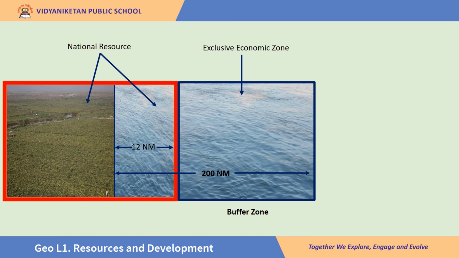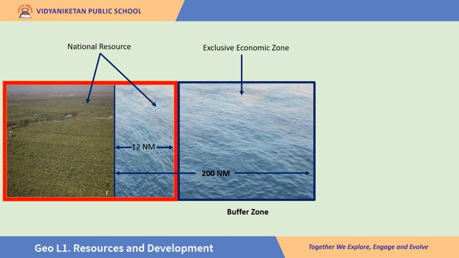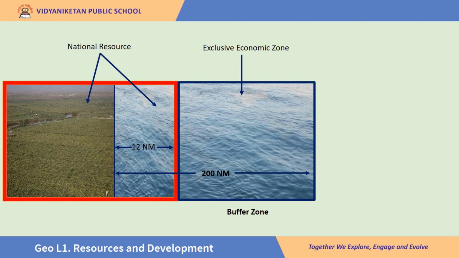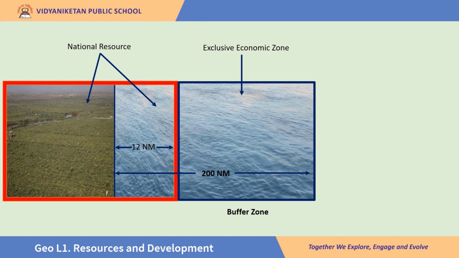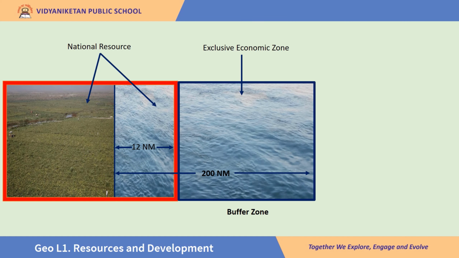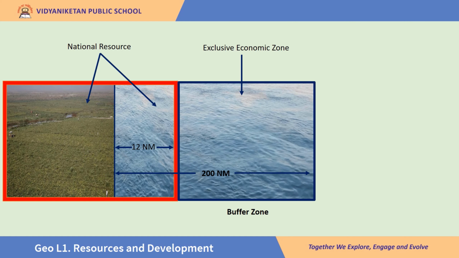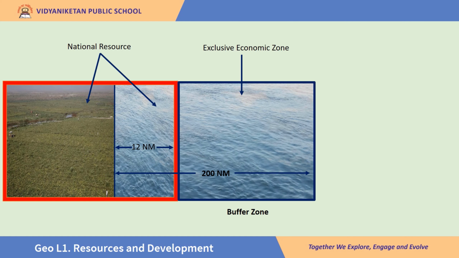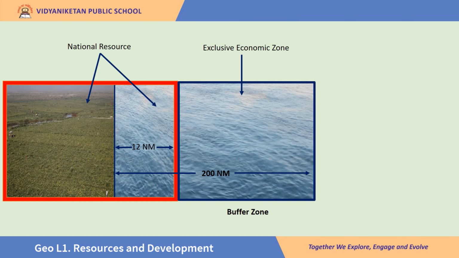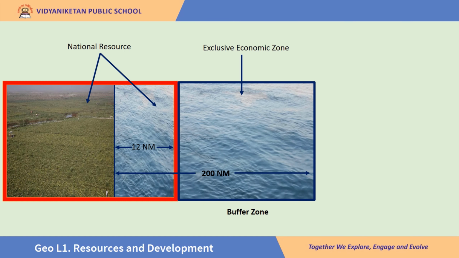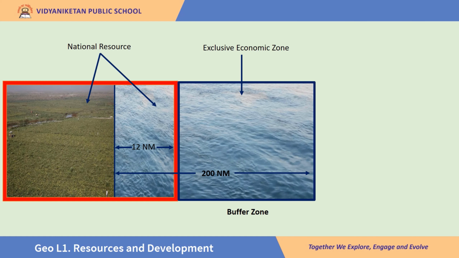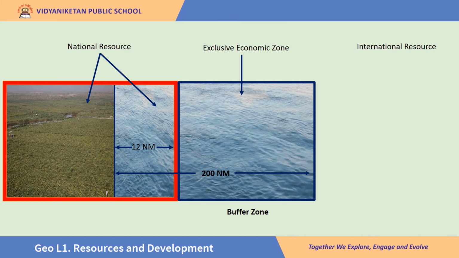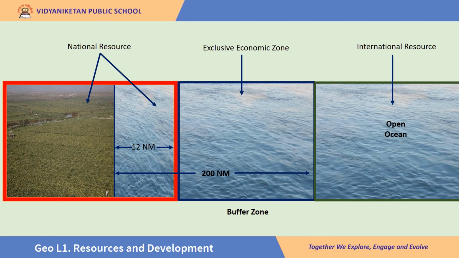Well, in this exclusive economic zone, a given country can carry out economic activities like mining in the ocean bed, installing windmills, or even we can have oil wells there. In fact, India's largest oil well, Mumbai High, is there in the exclusive economic zone. Well, beyond this is called international resource. This open ocean is called international resource.